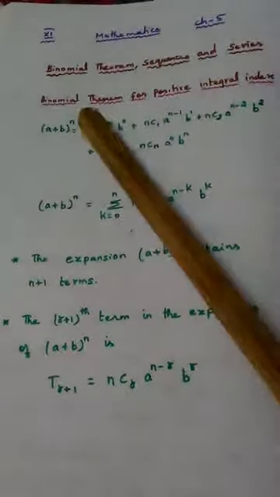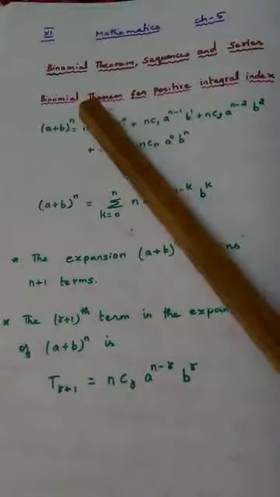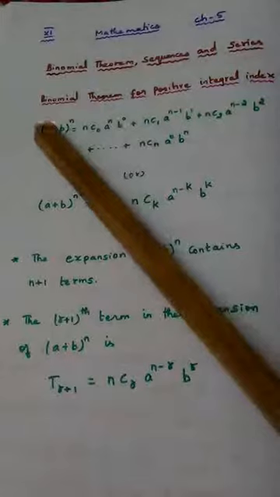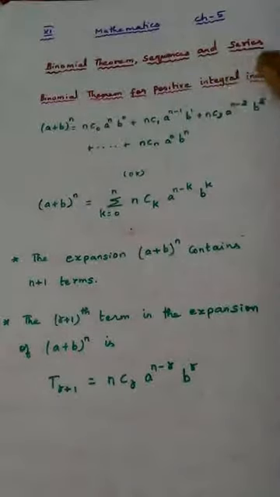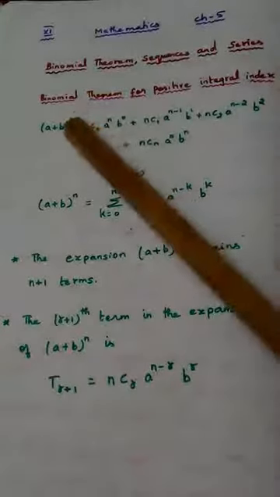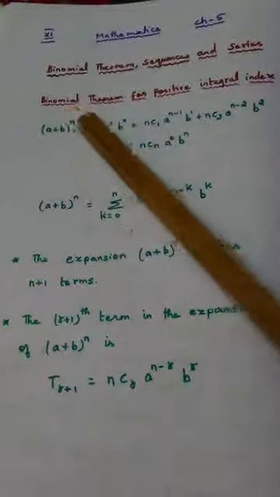What is the meaning of positive integral index? Index means power, and that power should be a positive integer. The power should be a positive number. That is the condition.